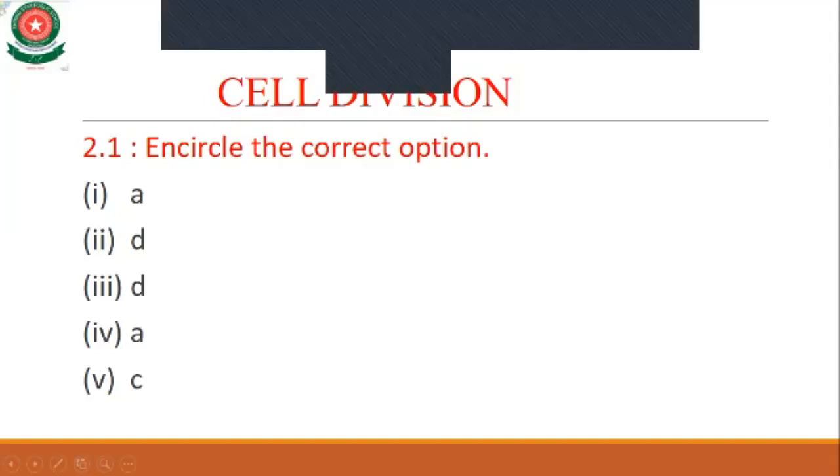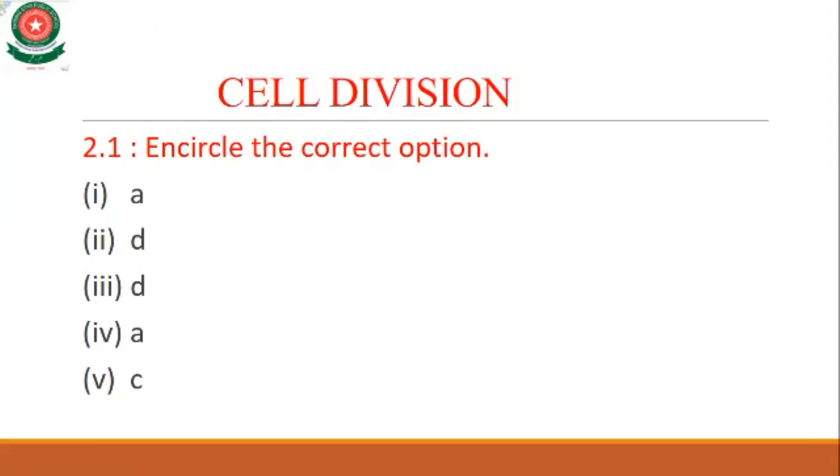And MCQ number 5, an event that occurred during interphase. Option A is division of nucleus; B, division of cytoplasm; C, duplication of chromosomes; and D, formation of cell wall. As you know, in interphase the duplication of chromosomes takes place. So MCQ 5, option C is the right answer.